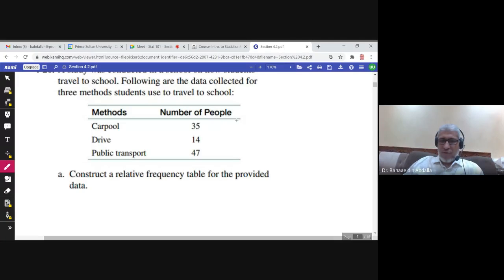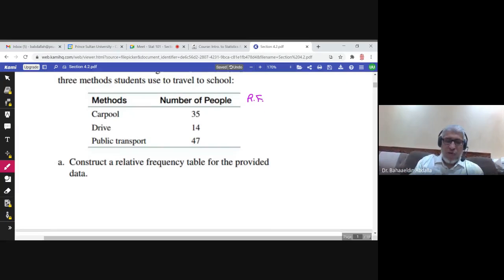If you remember, we find the relative frequency by dividing each frequency by the total. Did he mention in the question how many students? No. So we add them. We add 35 plus 14 plus 47, we get 96. So this is the total number of students. And then we divide 35 by 96 to get the frequency of the first method. So it is, let us say, 0.365. After 4, we have 5, so I will write it 5.